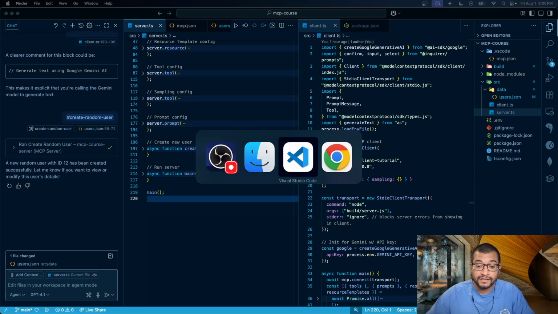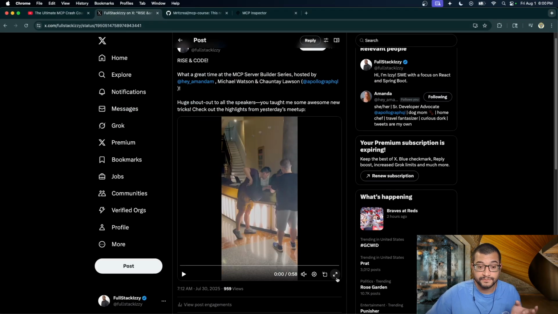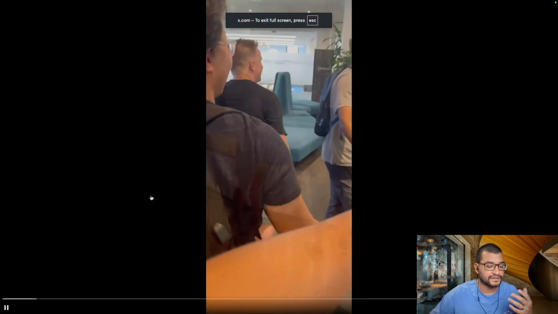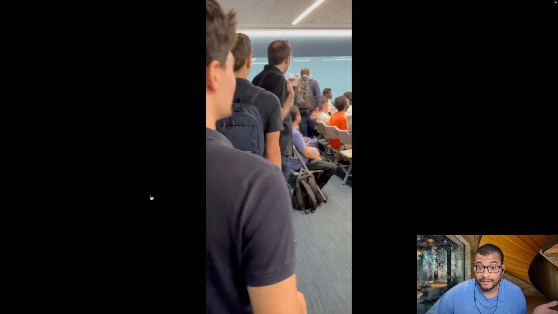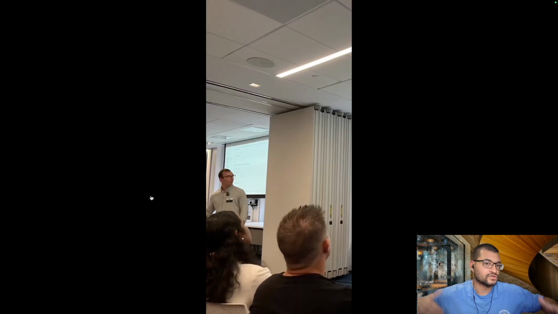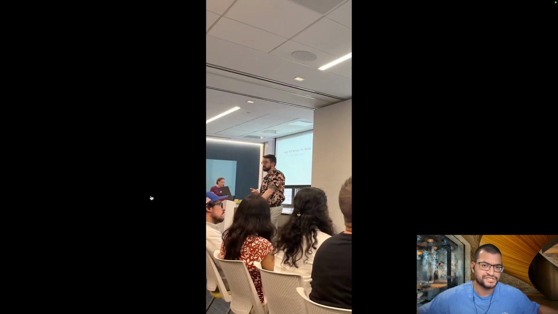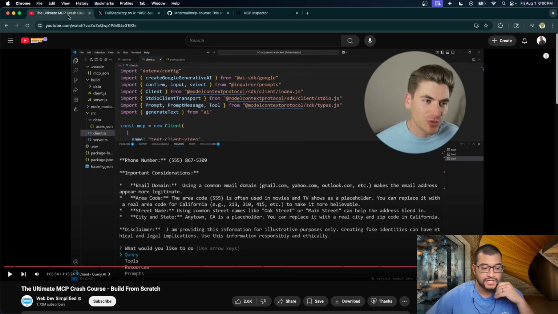So ironically, like I said last week, I decided to go to a meetup focused on MCPs hosted by Apollo GraphQL. And it was such a great opportunity because, as you can see here in the highlights, it was in Manhattan. And since it was focused on MCPs, all the talks were about that. It was awesome to see the different talks and speakers showing their approach on how they do things. Something they had in common was that, look, we are still figuring this technology out. This is still very new and people are still working on what the standard is and how to get things done. So I was like, I need to start learning about MCPs. And that's where I'm at.